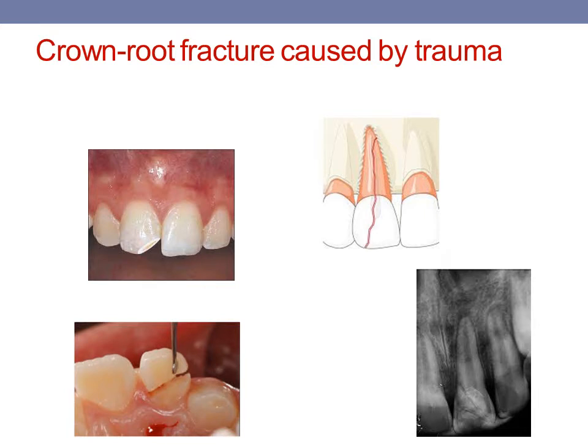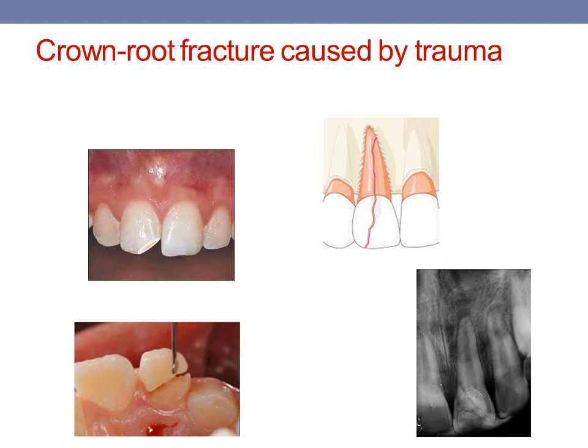Next is crown root fracture, that is caused by trauma. Now whenever there is trauma to the teeth and alveolar bone, it may involve the pulp and the periodontal ligament directly or indirectly. The trauma can be classified as enamel fracture, crown fracture without pulp involvement, crown fracture with pulpal involvement, crown root fracture, luxation and avulsion. Now the treatment will depend upon the severity of fracture and it may range from only removing the fractured tooth fragment and restoration to endodontic and periodontal or surgical procedures along with splinting. Prognosis is poor, sometimes even extraction is needed.